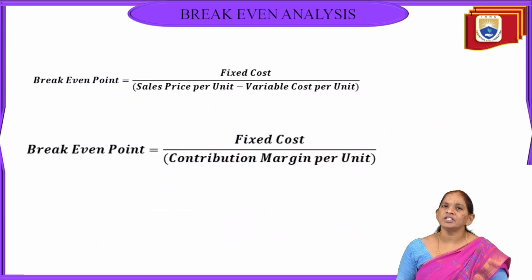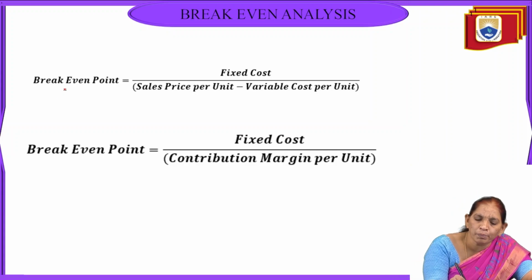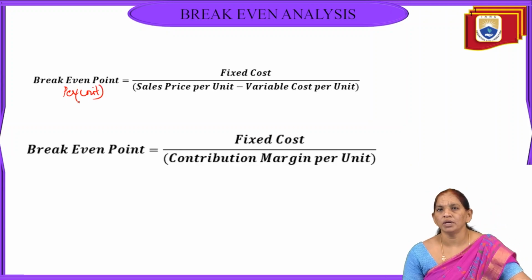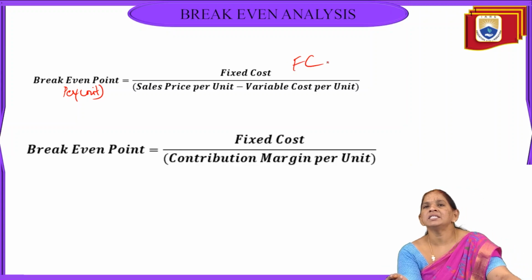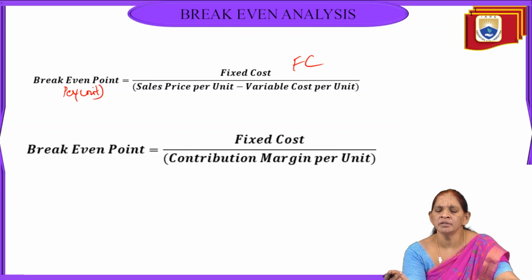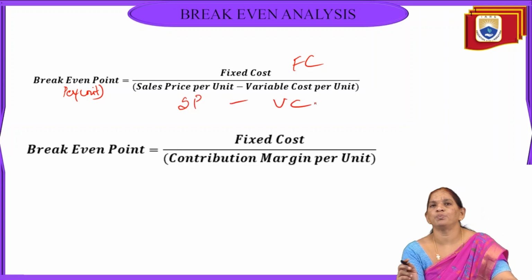For that, some fixed formulas are there. When you want to calculate break even per unit, we can use a formula: fixed cost FC divided by sales price per unit minus variable cost per unit.